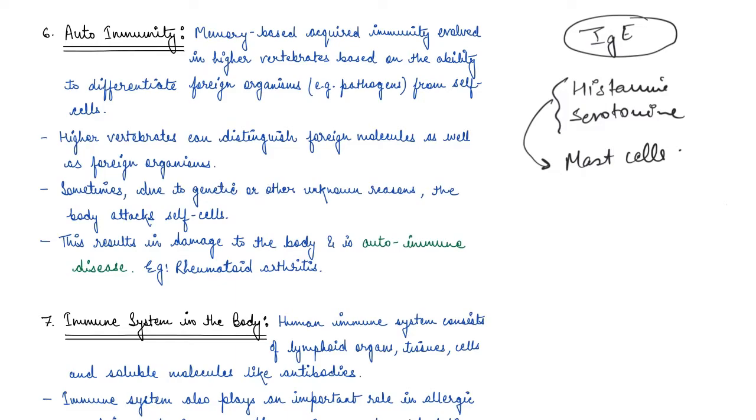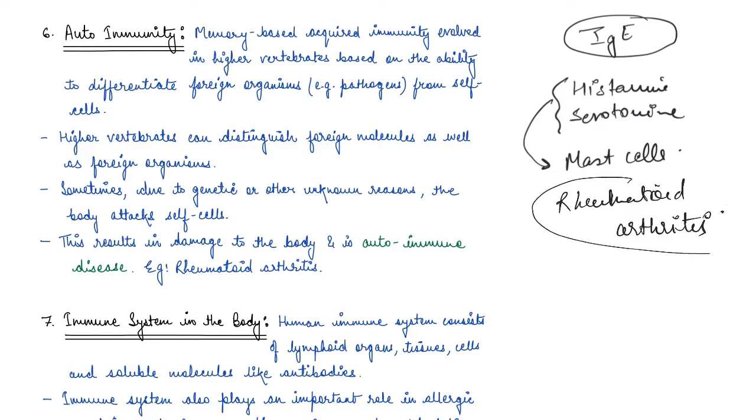So one type of autoimmune disease is rheumatoid arthritis, which causes damage to the body. So, this is all about autoimmunity.